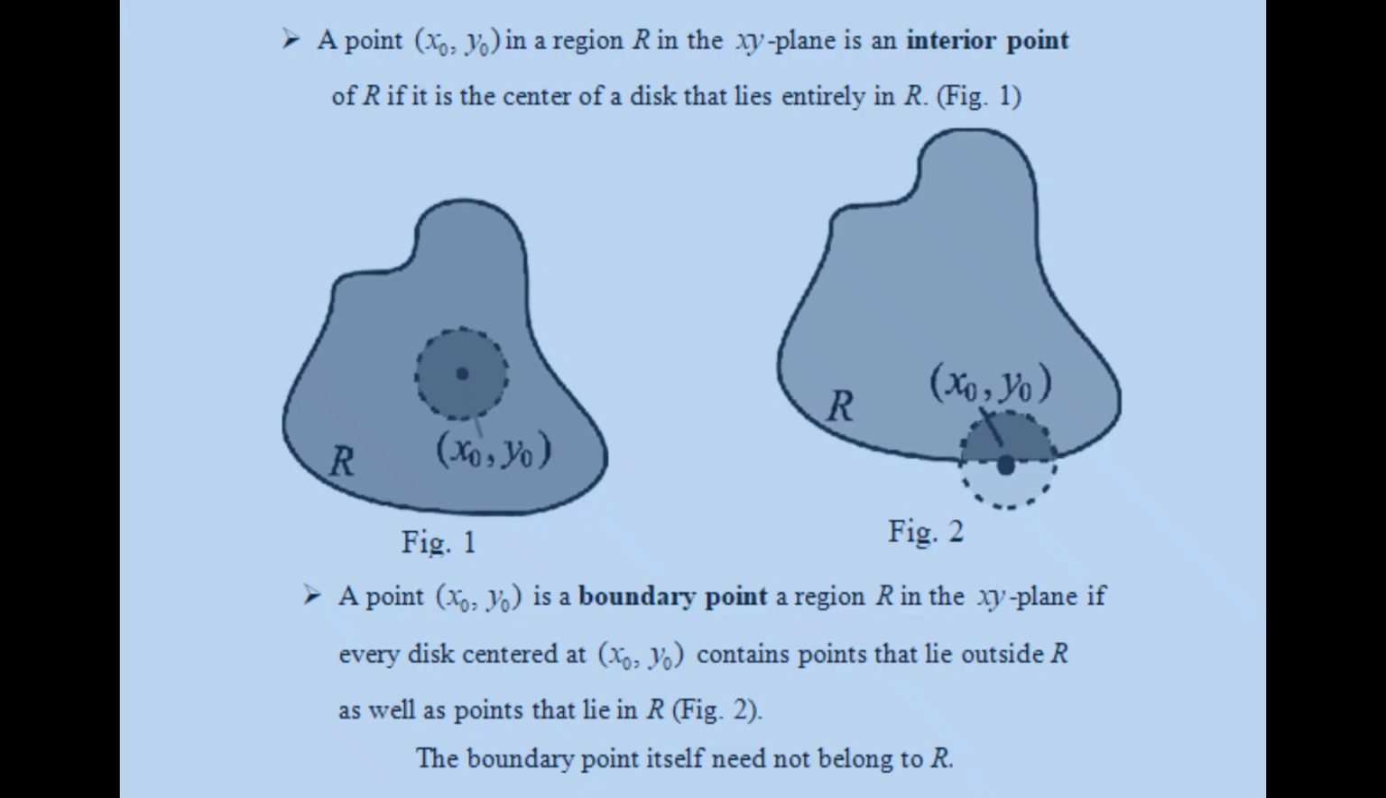A point (x0, y0) in a region R in the xy plane is an interior point of R if it is the center of a disk that lies entirely in R. A point (x0, y0) is a boundary point of a region R in the xy plane if every disk centered at (x0, y0) contains points that lie outside R as well as points that lie inside R. The boundary point itself need not belong to R.